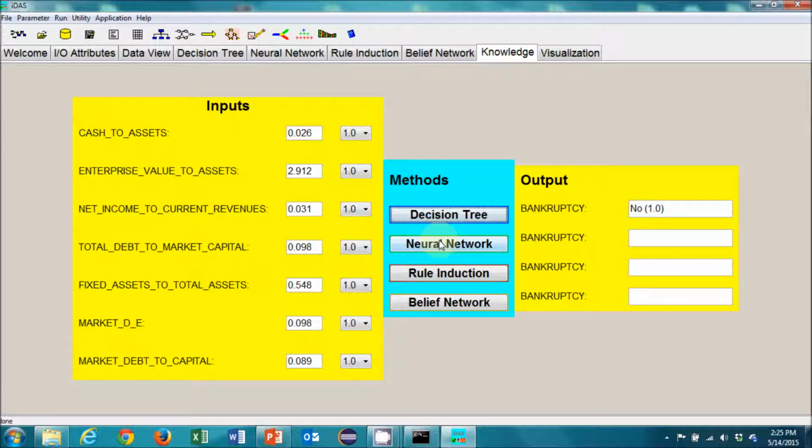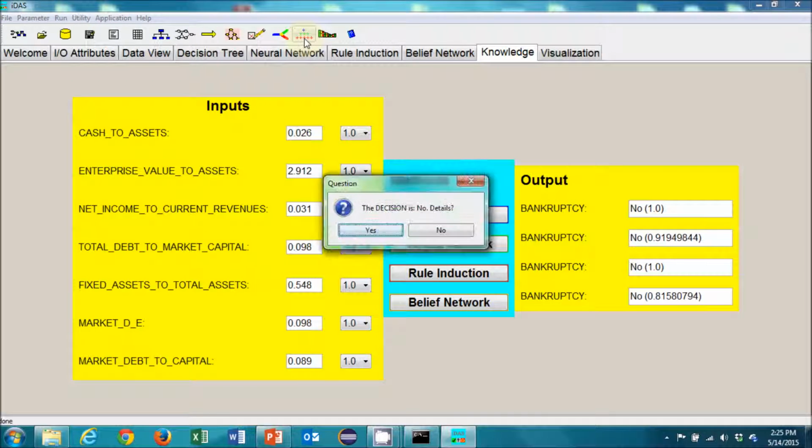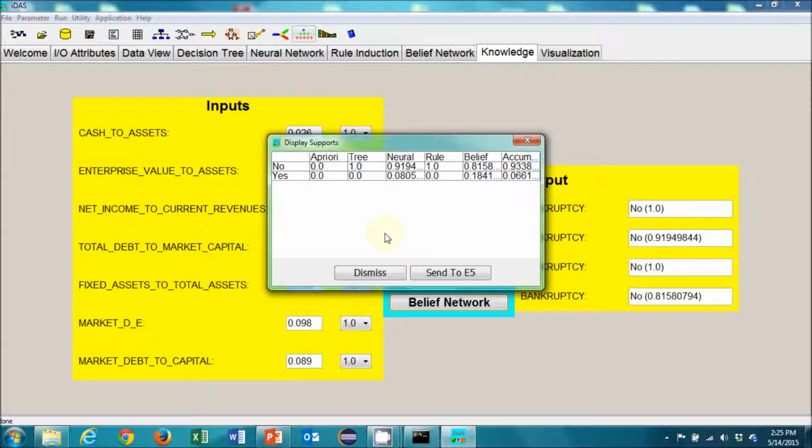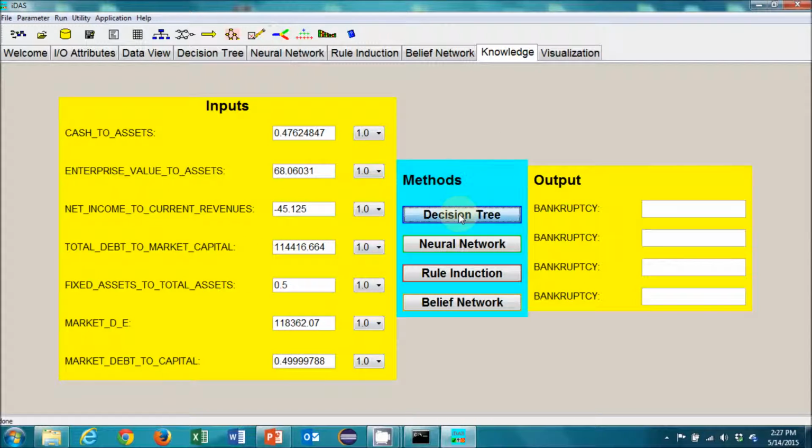I'm going to run each one of the models, and here we can see that all of the models agree that there is almost no chance that Walmart is going to file for bankruptcy. Let's see what the aggregated results say. So according to the results, we have about a 7% chance that they will file for bankruptcy. Now let's compare Kmart's results to Walmart's.